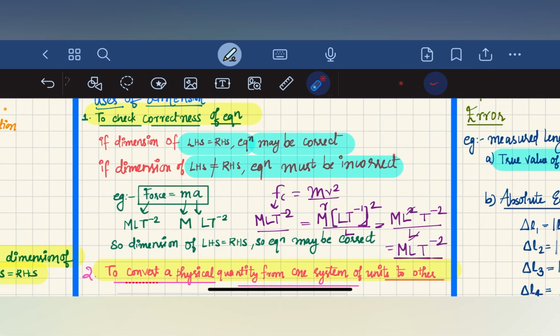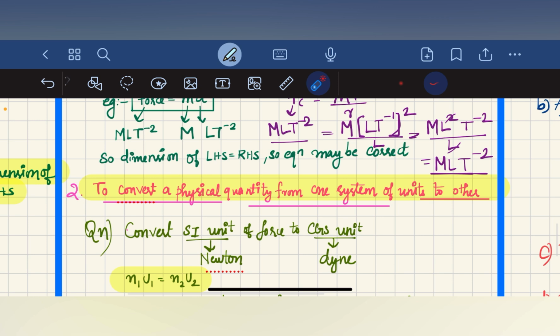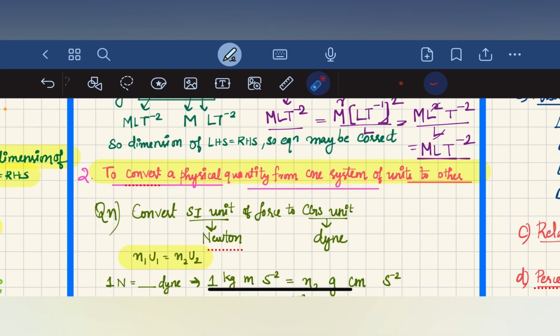Then this is the first use, to check the dimensional correctness of an equation, and the second use will be to convert a physical quantity from one system of units to another. We know that in the case of length we have many systems of units like meter, centimeter, millimeter. In the case of mass we have kilogram, gram, pound. So in case we have to convert one system of unit into another, we have already studied systems of units like CGS, FPS, MKS and SI system.